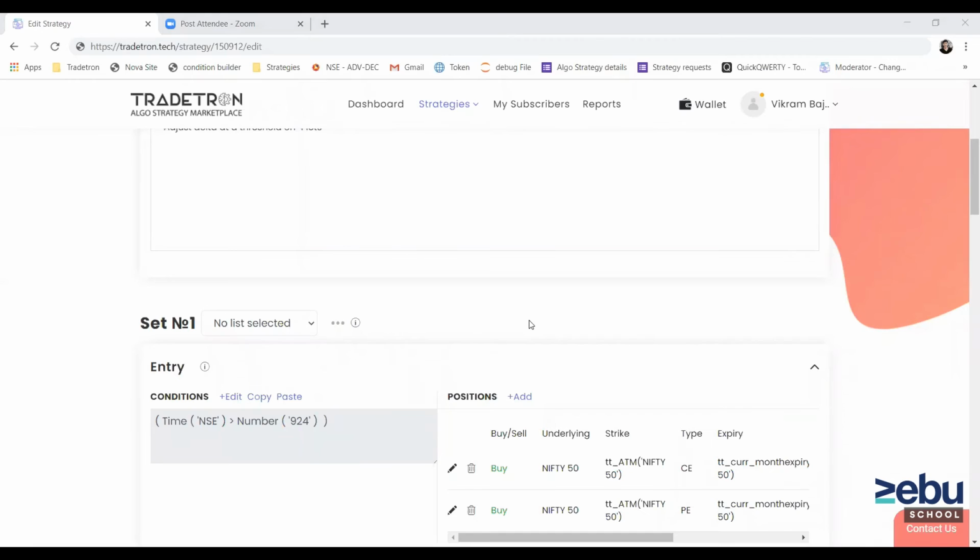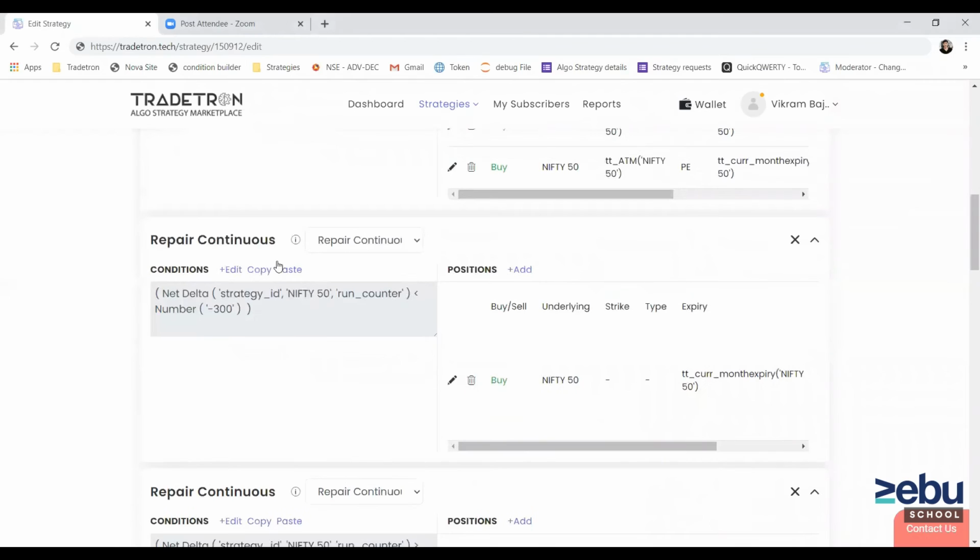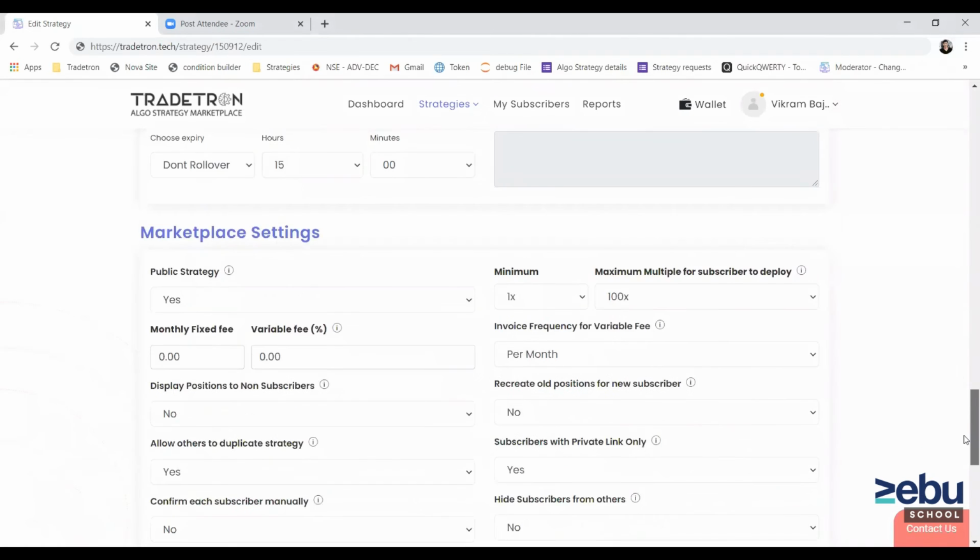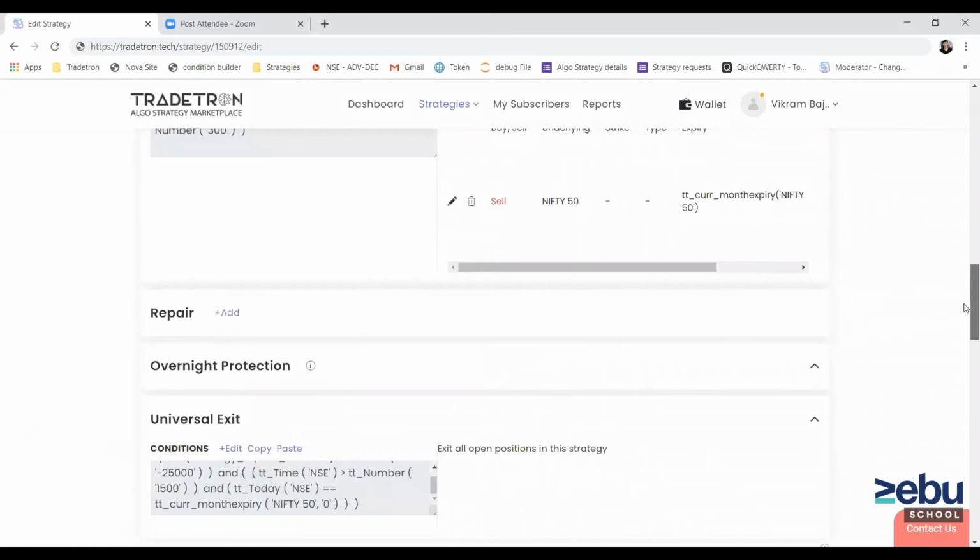How can we trail stop loss of an individual leg? Suppose I have two lots, I want to exit one lot at a little profit and trail stop loss on the second lot for big targets. So you can use the repair once to exit one leg. Let's say you enter one future or equity shares, you can use repair once to define your target and exit one leg. And now you can use the trailing as you want to exit in profit.